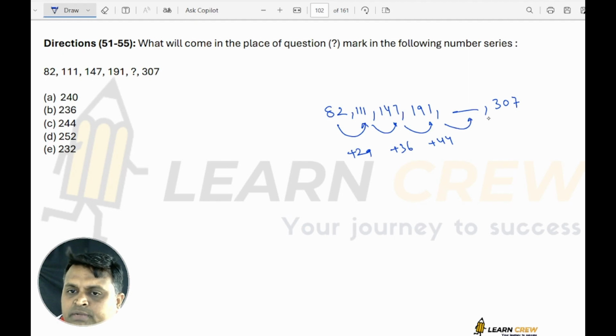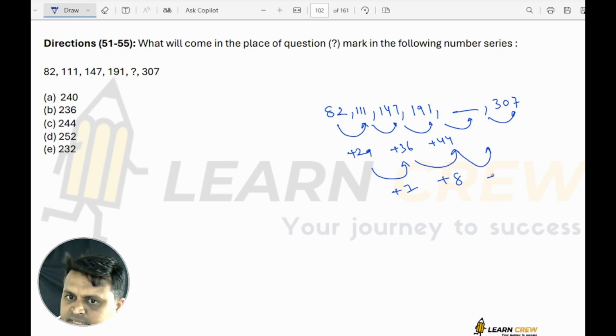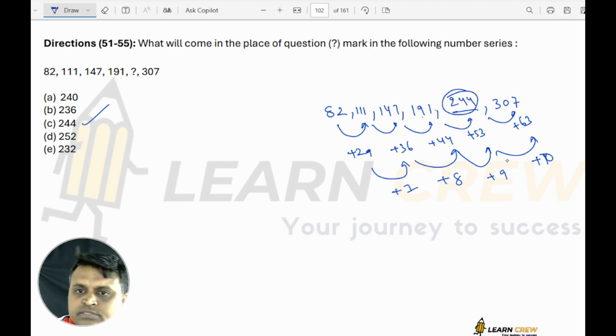Here it should be how much? Here the difference increased by 7. Here the difference increased by 8. So here the difference has to be increased by 9. Here it has to be increased by 10. 44 plus 9 is 53, 53 plus 10 is 63. Let me check. 191 plus 53 is 244. 244 is there in the option. 244 plus 63 is 307. Correct. So the answer is 244.